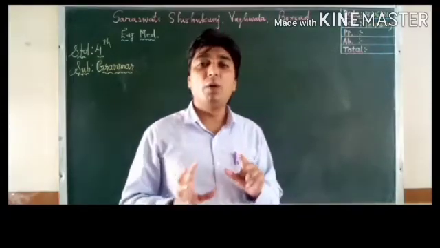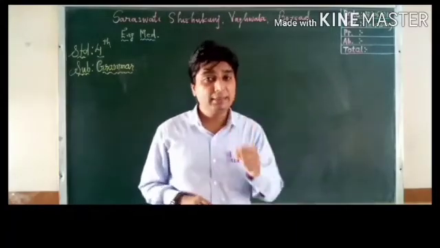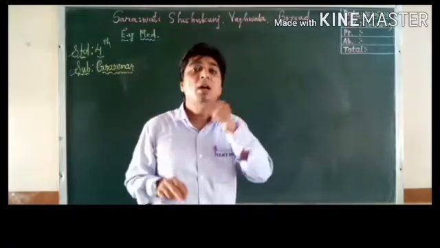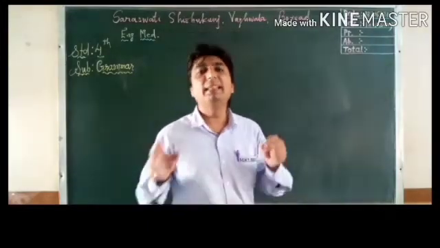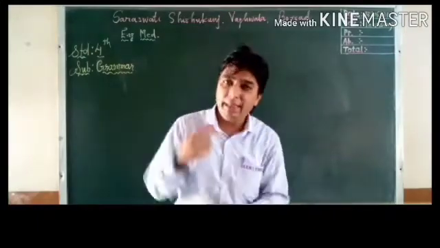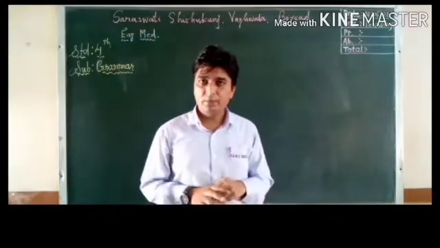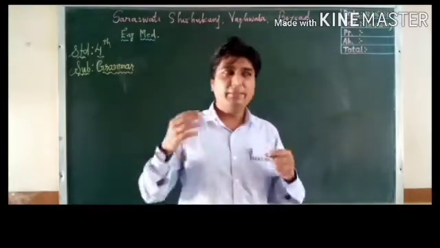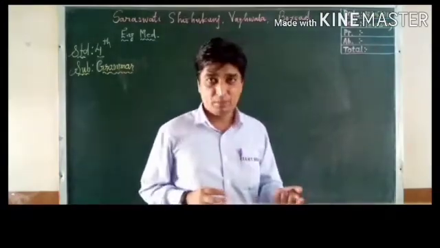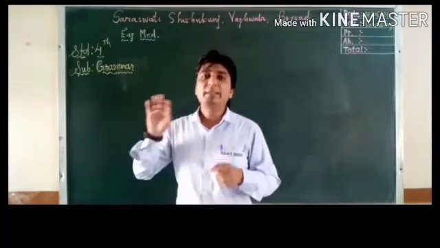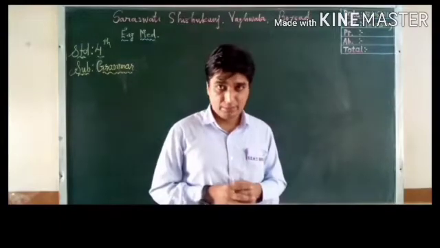I am talking about the cow, but I am repeating the same noun, the cow, again and again in each and every sentence. Sometimes it is very irritating to listen to the same word again and again. So to avoid the repetition of the noun, we have something in grammar.